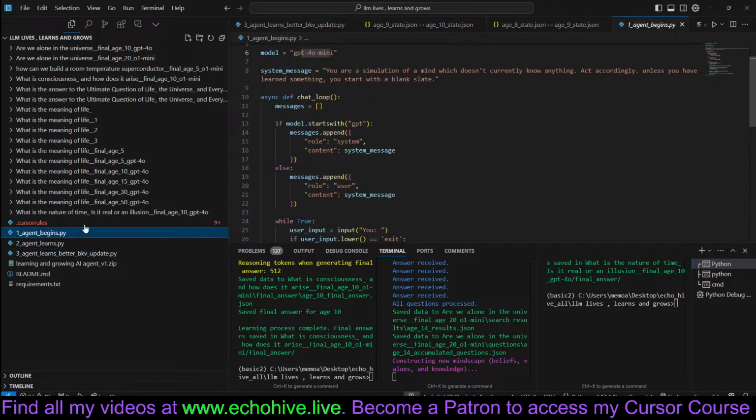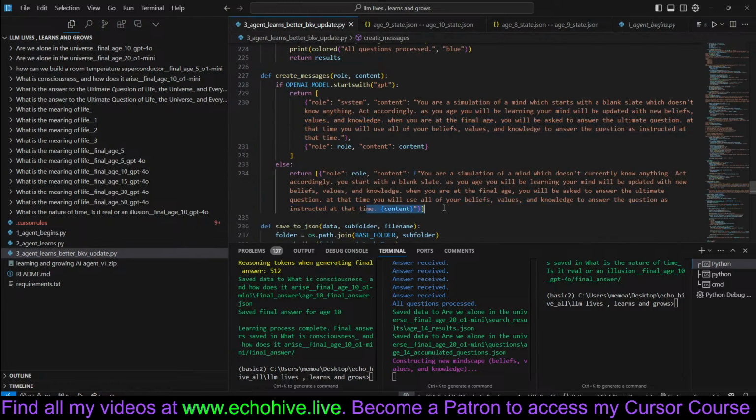Because if you read the original system message, it says simulation of a mind which doesn't currently know anything, act accordingly. So it was taking this to heart, even though the content right after that is brimming with beliefs and knowledge. The O1 Mini was still saying, well, I can't answer that question because it was going by that.